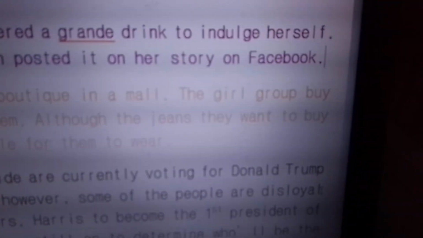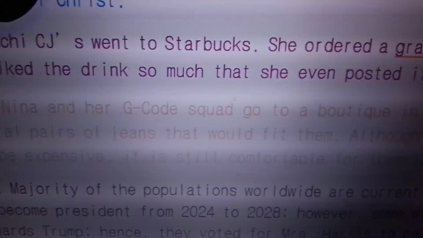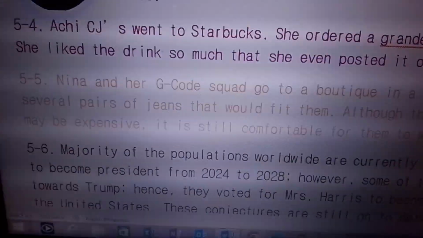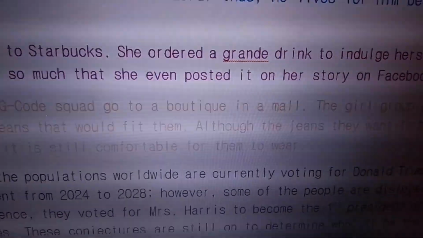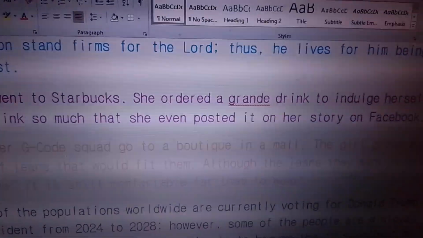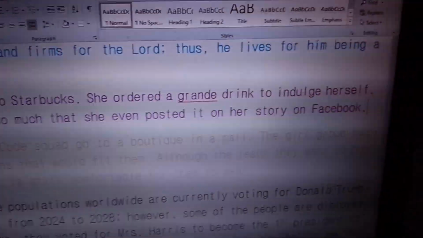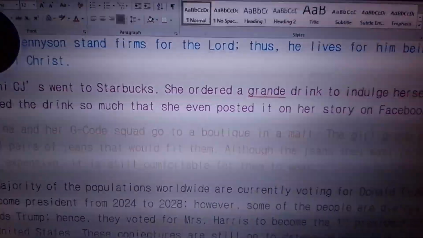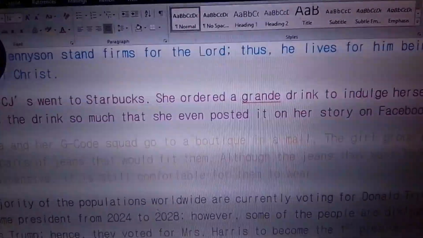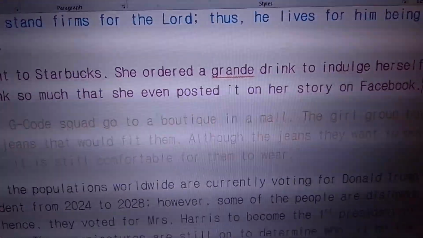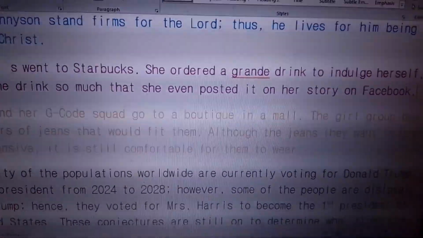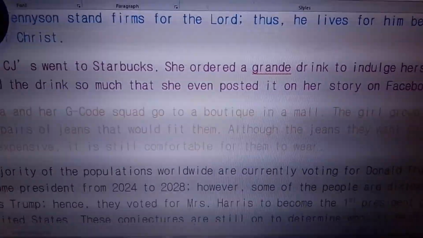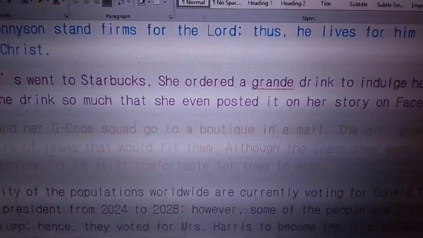The girl group buys several pairs of jeans that would fit them. Although the jeans they want to buy may be expensive, it is still comfortable for them to wear. Ayan, remember this is the statement here. Gusto ni Nina, they will buy several pairs of jeans. At ang pantalon na gusto nilang bilhin, isusukat nila, it should fit them. Pero kaso, it's expensive. Kaso lang, ang gusto nila, it should be comfortable for them to wear. So what is the logic?